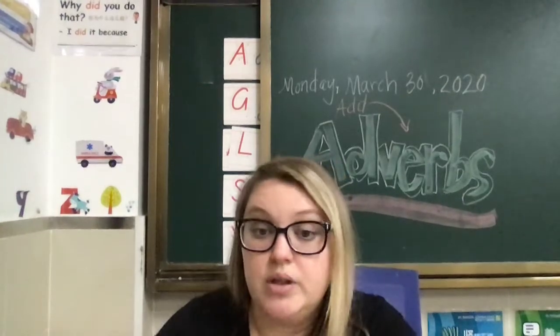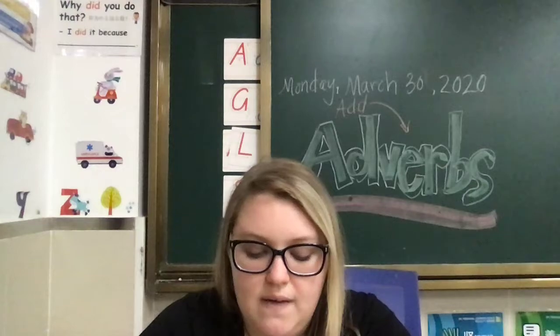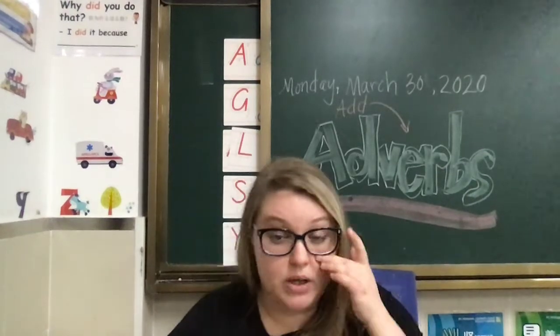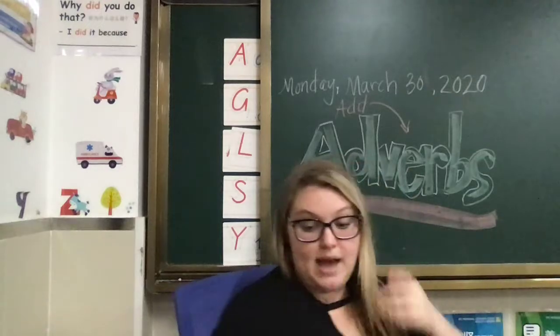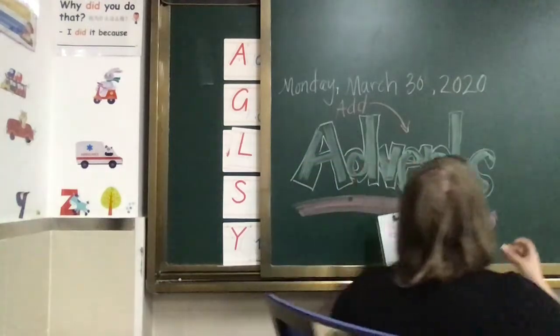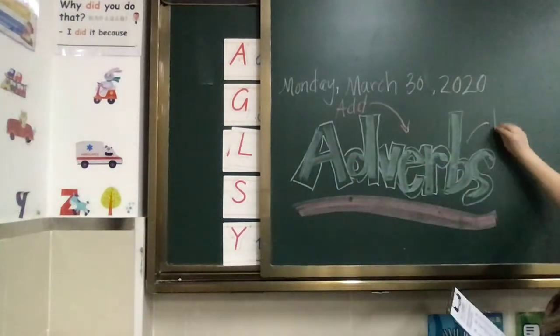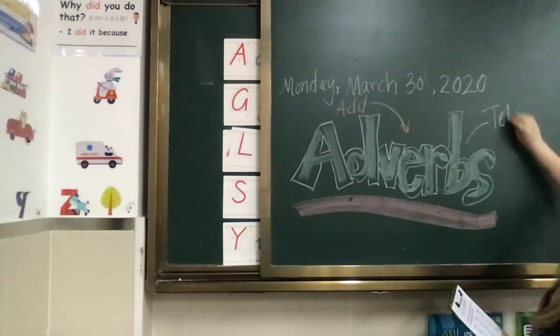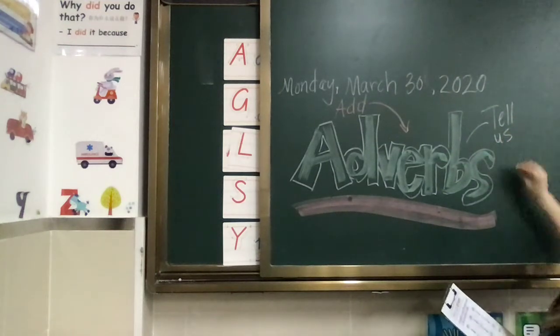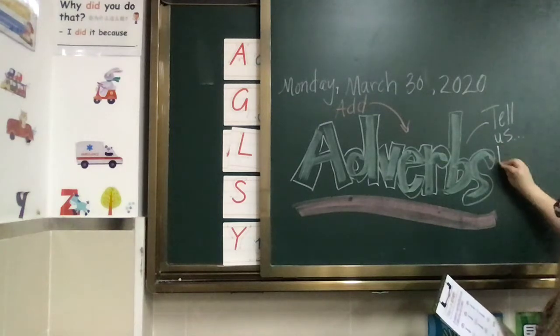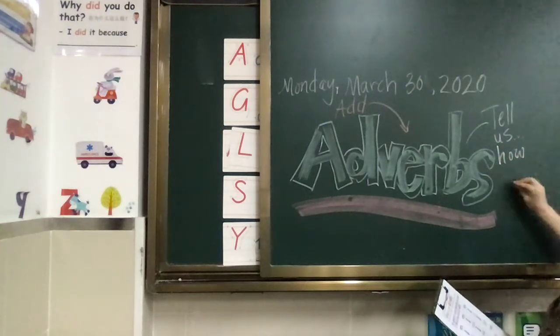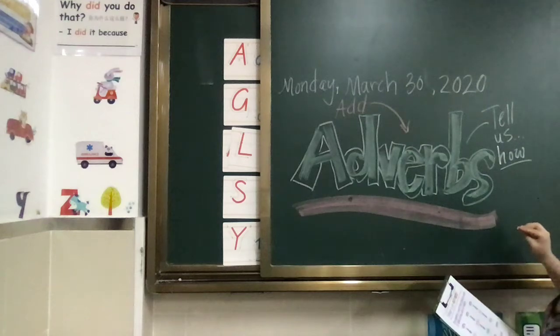Okay, let's do some examples of when an adverb, because I want you to remember this, okay? I'm going to write it on the board, okay? An adverb tells us how, okay?